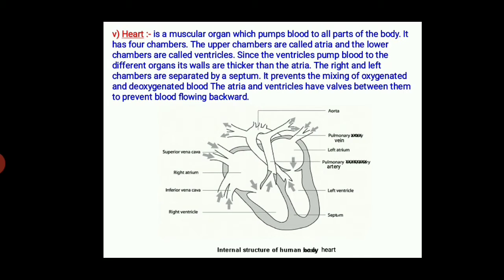Oxygenated blood is separated from deoxygenated blood to allow an efficient supply of O2 to the body, for high energy needs, as in birds and mammals, to maintain their body temperature. Amphibians and reptiles have a 3-chambered heart. Oxygenated and deoxygenated blood are not completely separated because body temperature varies with environment. Fishes have a 2-chambered heart. As blood is oxygenated in the gills, the heart pumps the blood only once.